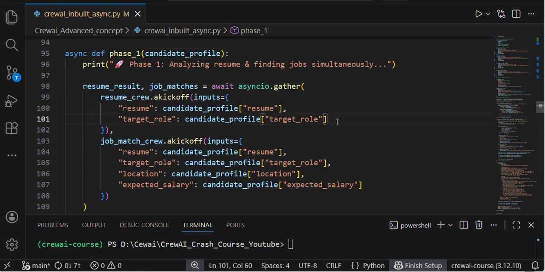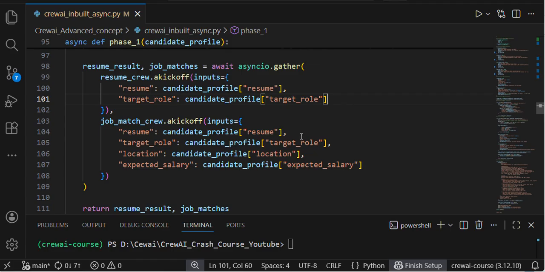If you remember, in my first agent, my first task, I defined a 2 variable template. That's why I am giving 2 variables in my resume crew. In my job matcher, I defined a 4 variable template. That's why here I am giving 4 inputs: resume, target role, location, expected salary. If you forgot, just rewind the video and check by yourself, guys. Here I am getting 2 answers.